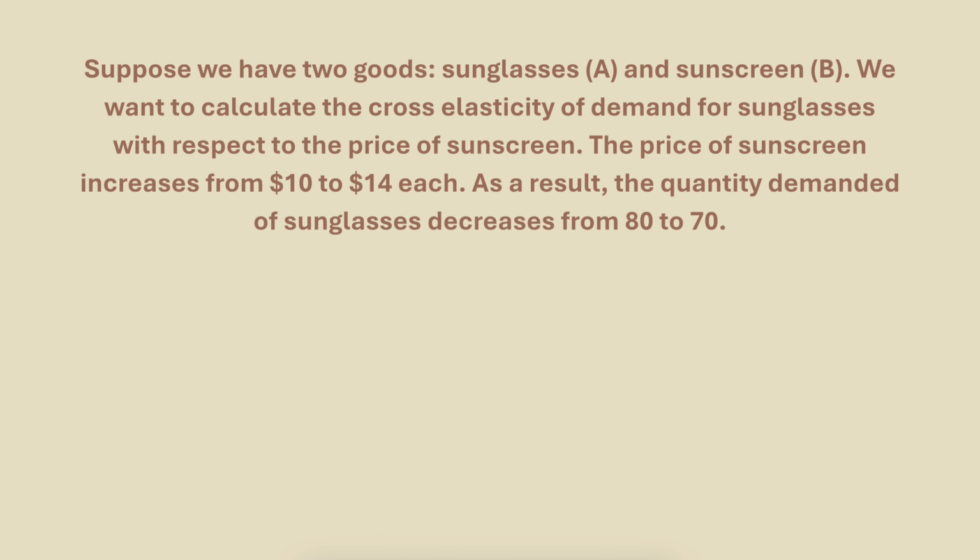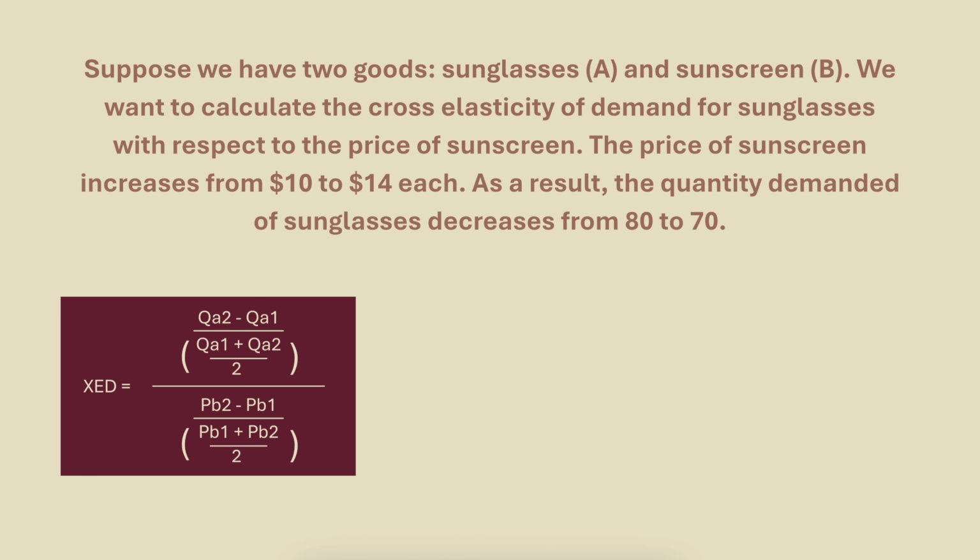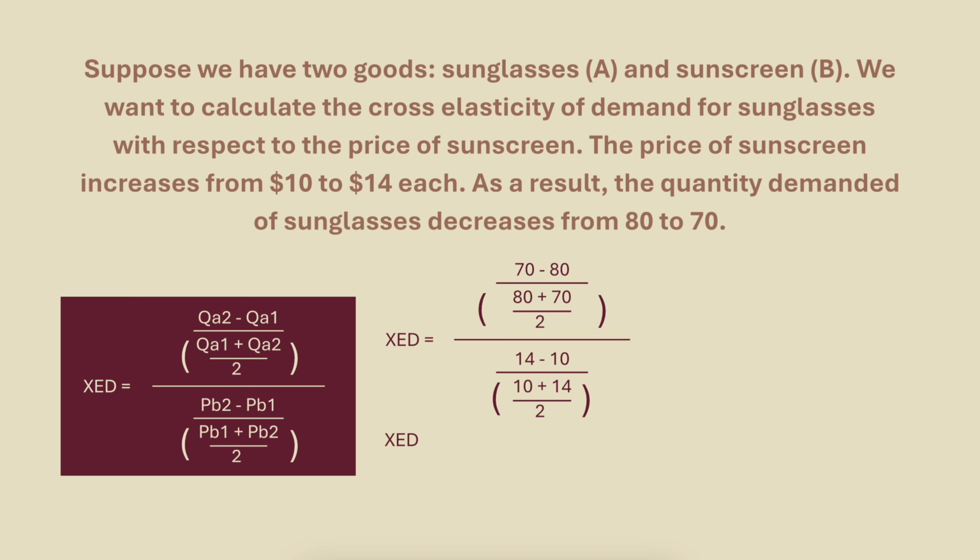Again, we use the midpoint method. The new quantity of sunglasses is 70, minus the old quantity of sunglasses, 80, over 80 plus 70 over 2. All of this over the new price of sunscreen minus the old price of sunscreen, so 14 minus 10, over the average price, so 10 plus 14 over 2. The top half simplifies to -0.13.